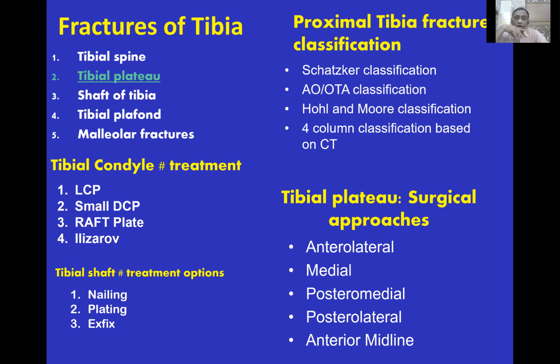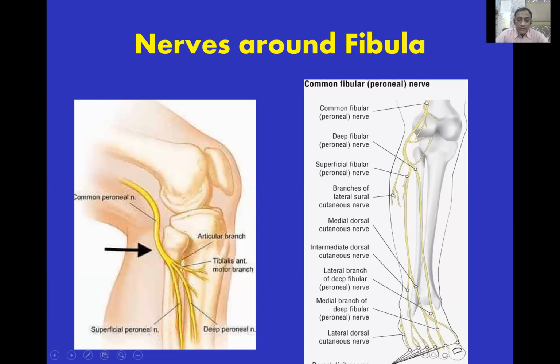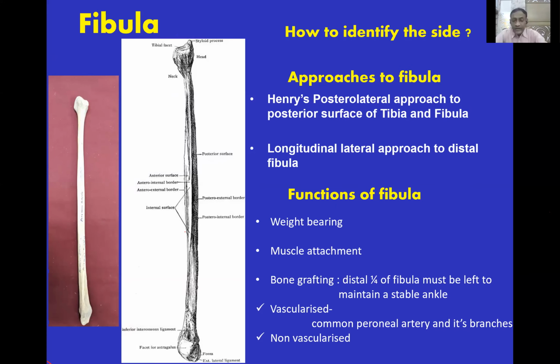Fibula. Now, how to identify the fibula? It's very interesting how to identify the side of the fibula. If you see the lower end, this is the facet for the talus, and this is the fossa. You put your thumb in the fossa, and the thumb fits perfectly in the fossa. Suppose the right thumb fits into that fossa, the fibula is of the right side. If the left thumb fits perfectly in the fossa, the fibula is from the left side.